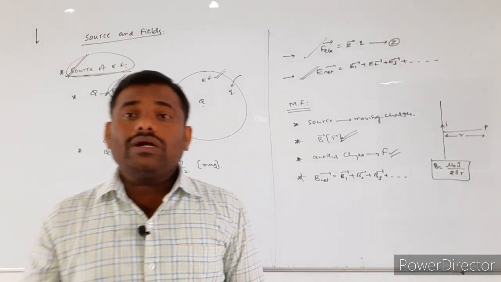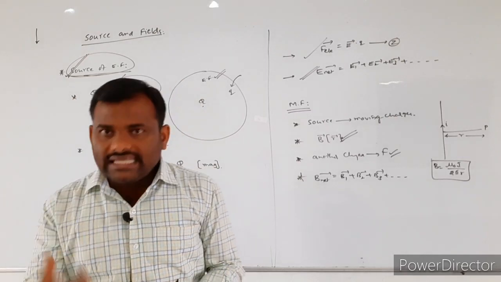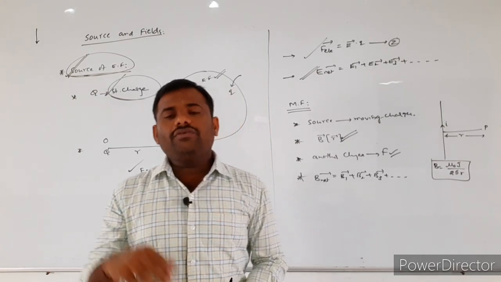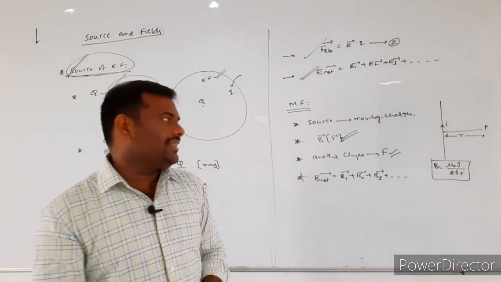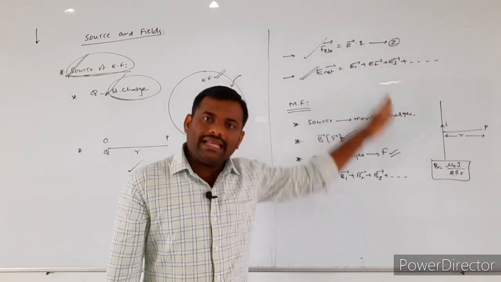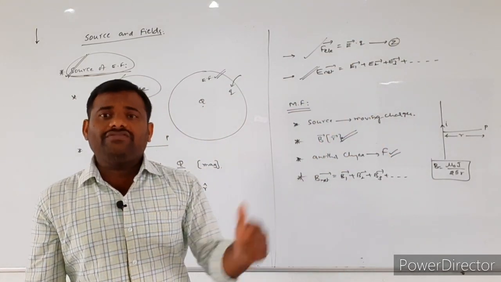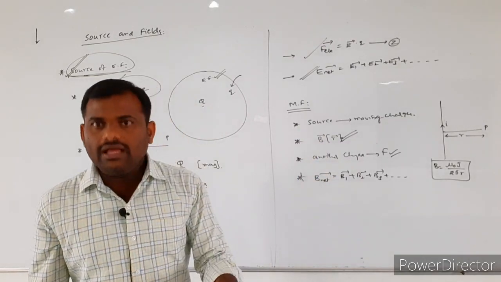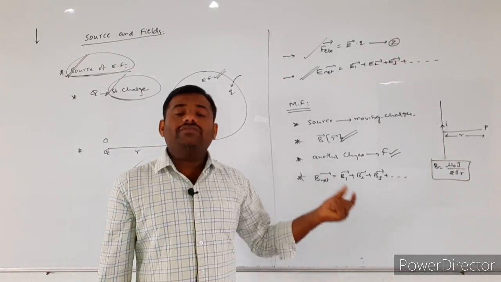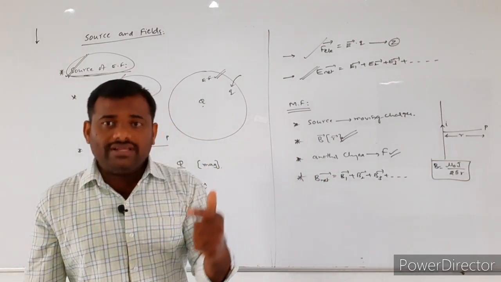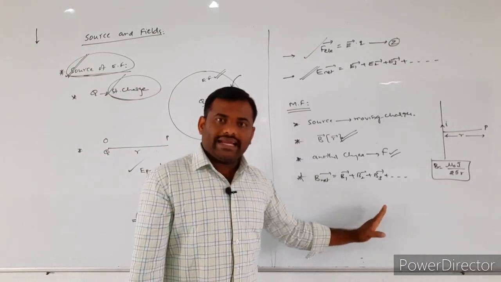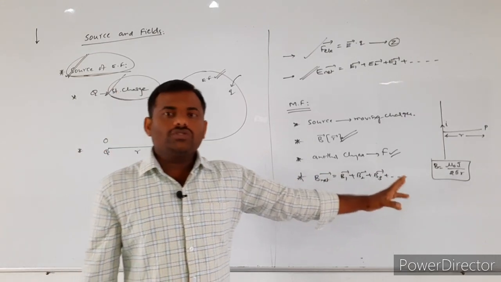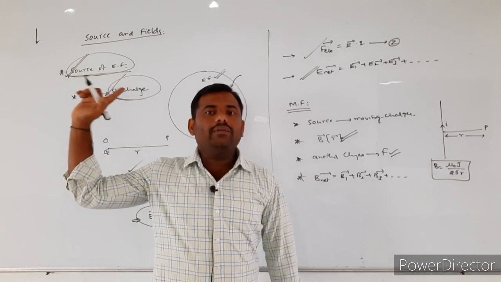So here we discussed what the source of the electric field is, how the electric field is produced, once it is produced how it exerts force, and if more fields are there, how we calculate the resultant electric field intensity. Similarly, we also discussed what the source of the magnetic field is, which physical quantity the magnetic field depends upon, and how it exerts force. And if more fields are there, we get the resultant magnetic field by using the principle of superposition. This is about source and magnetic field.